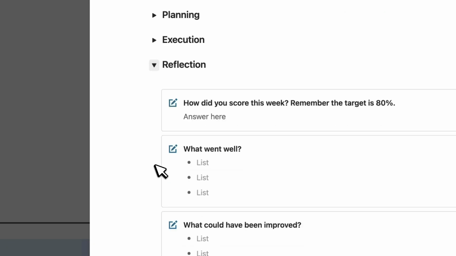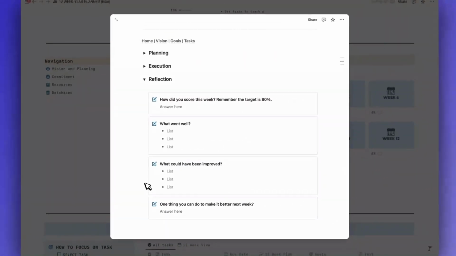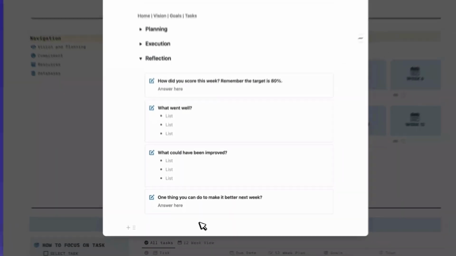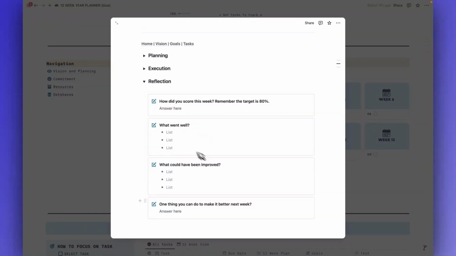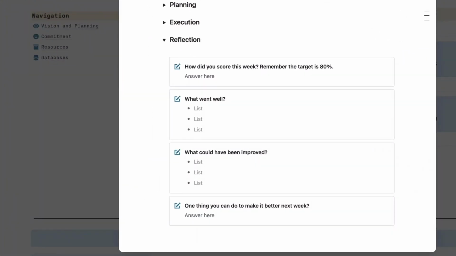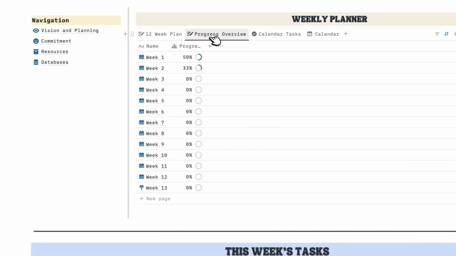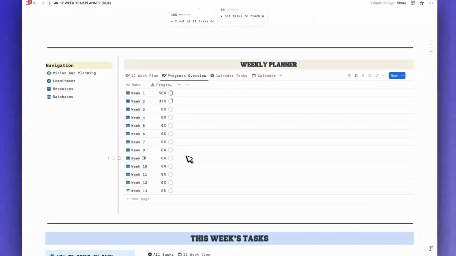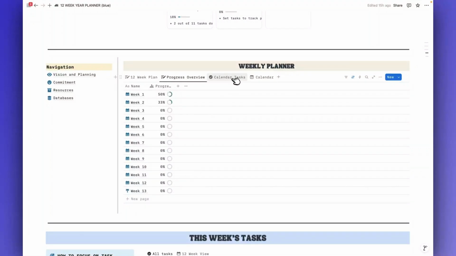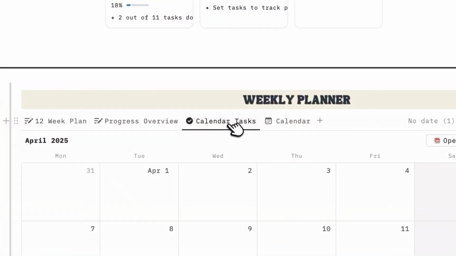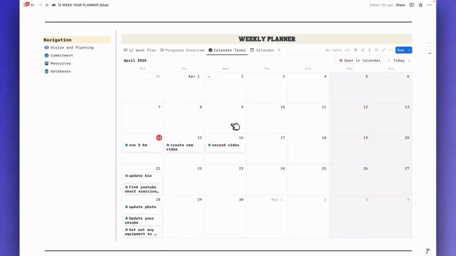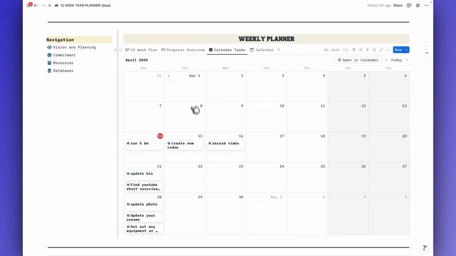And the last section is the reflection section. After every week, you should do a review to see what actually worked and what didn't. In the second tab, you can see a progress overview for every week. And here you can see a calendar view with a list of all tasks.